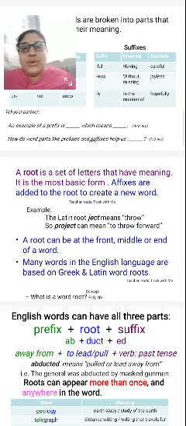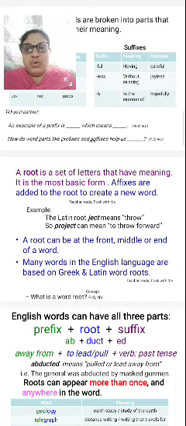So a root is a set of letters that have meaning. It is the most basic form. Affixes are added to the root to create a new word. What do the affixes do? Affixes are added to the root to create a new word. So what is that new word? We are going to see. Here I have written the example also.